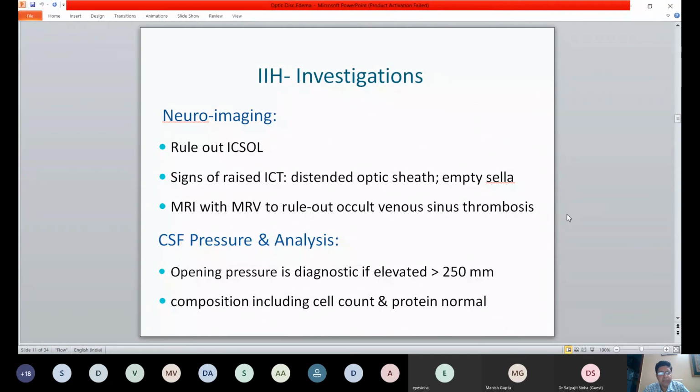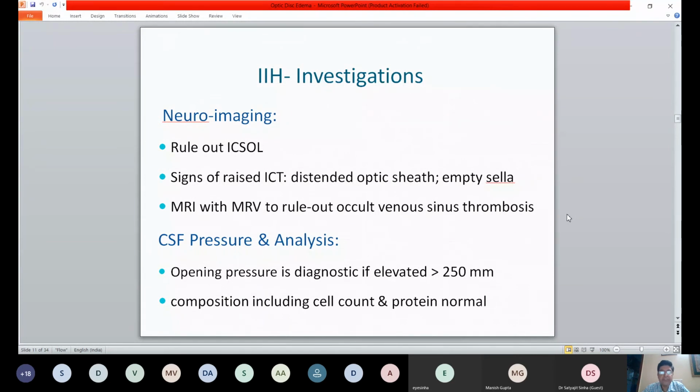So neuroimaging would help us to rule out a space-occupying lesion, and pick up signs of raised intracranial pressure like distended optic sheaths and occasionally empty sella. And of course, if there is no obvious cause, and you suspect that it could be an IIH, you need to rule out a venous sinus thrombosis by an MRV. So MRV or a venogram is necessary to rule out occult venous sinus thrombosis.